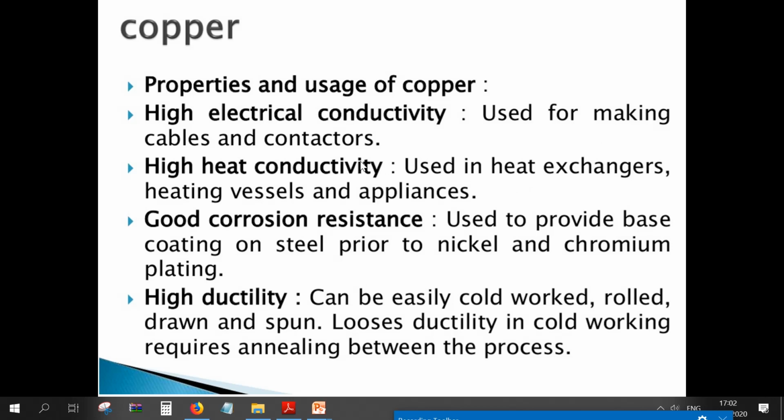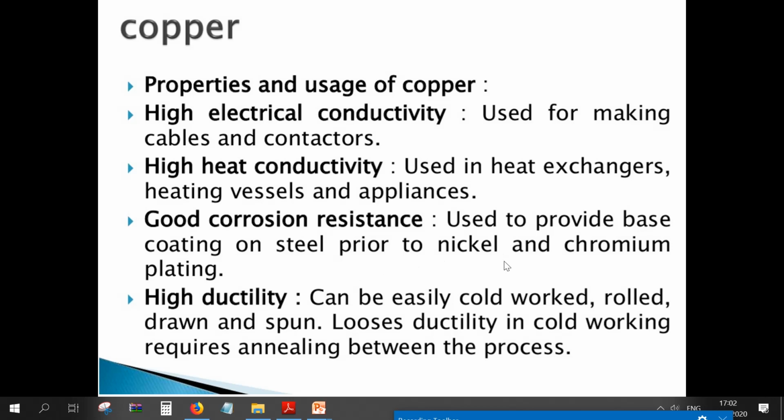First one is copper. The properties and the usage of copper are as follows. It has high electrical conductivity. It is used to make cables and contactors. Contactors mean the electrical connectivity from one element to the other. So to make the connectivity, we use copper.